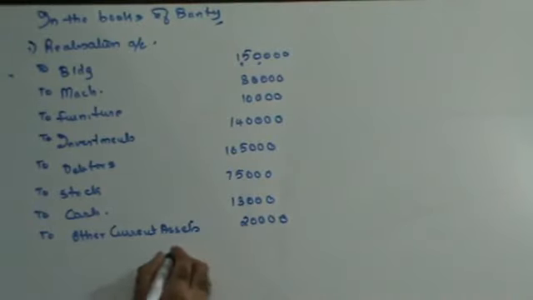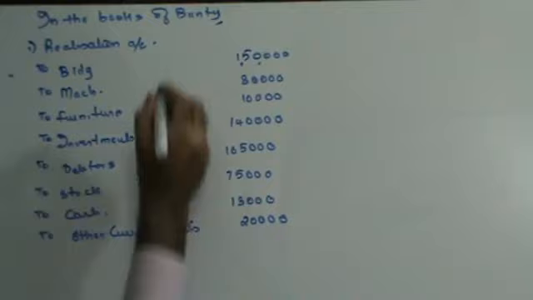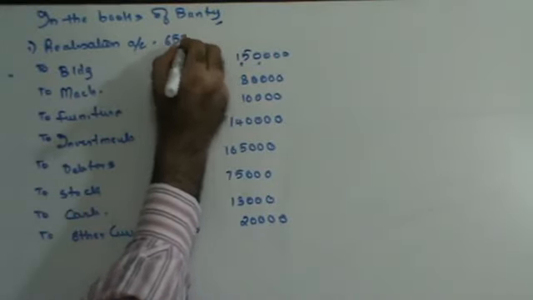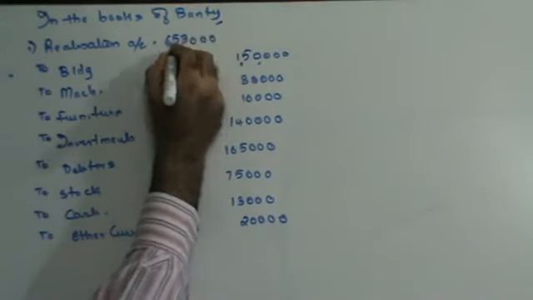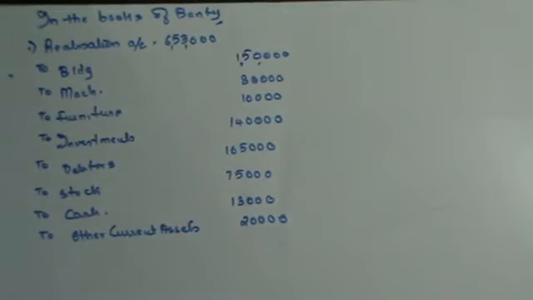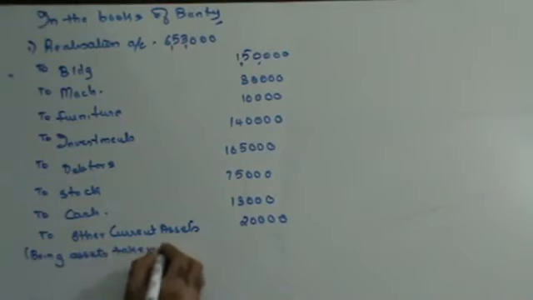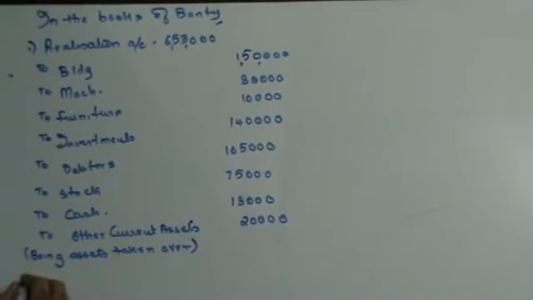Someone please help me add this. This addition is 6,53,000, being assets taken over. Right? First entry is always assets taken over.